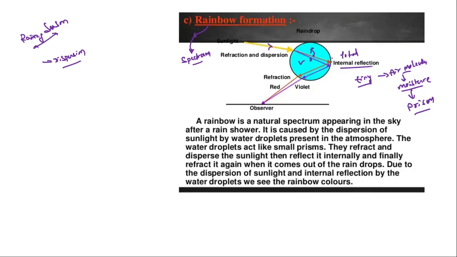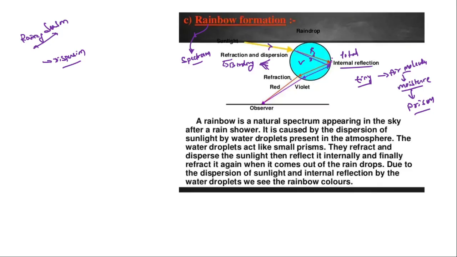First refraction of light takes place, that is bending of light, then it gets dispersed into 7 different colors. Again these 7 colors undergo total internal reflection at the other surface of this air bubble.